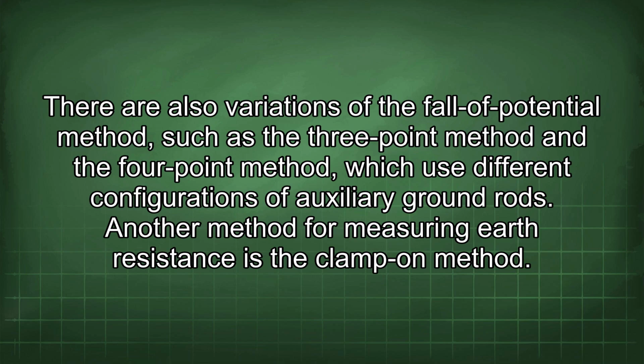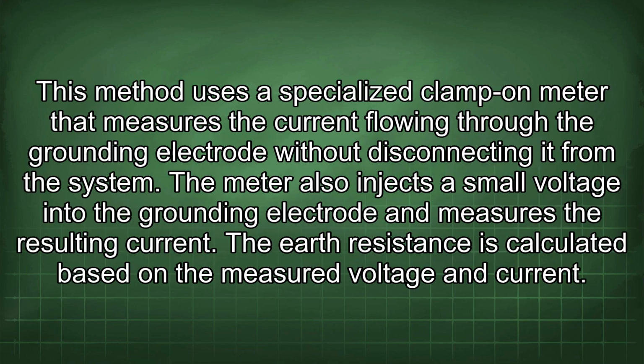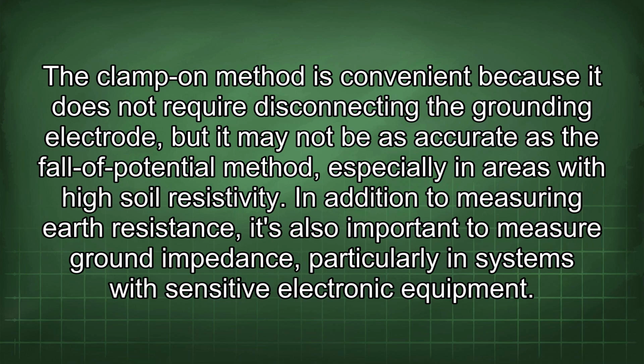Another method for measuring earth resistance is the clamp-on method. This method uses a specialized clamp-on meter that measures the current flowing through the grounding electrode without disconnecting it from the system. The meter also injects a small voltage into the grounding electrode and measures the resulting current. The earth resistance is calculated based on the measured voltage and current. The clamp-on method is convenient because it does not require disconnecting the grounding electrode, but it may not be as accurate as the fall of potential method, especially in areas with high soil resistivity.